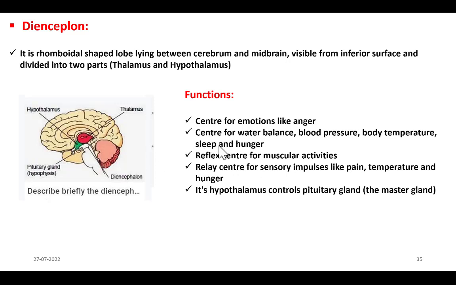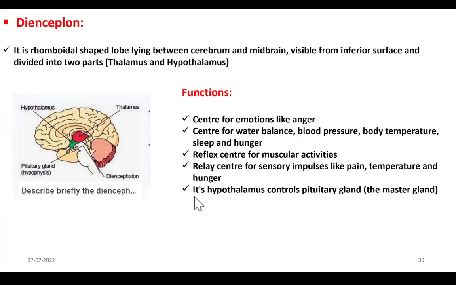So it coordinates involuntary muscular movements. Then it is a relay center for sensory impulses like pain, temperature and hunger. It means our diencephalon receives the sensory information of pain, temperature and hunger and sends that information to cerebrum for interpretation. And finally, its hypothalamus controls pituitary gland, the master gland of endocrine system.